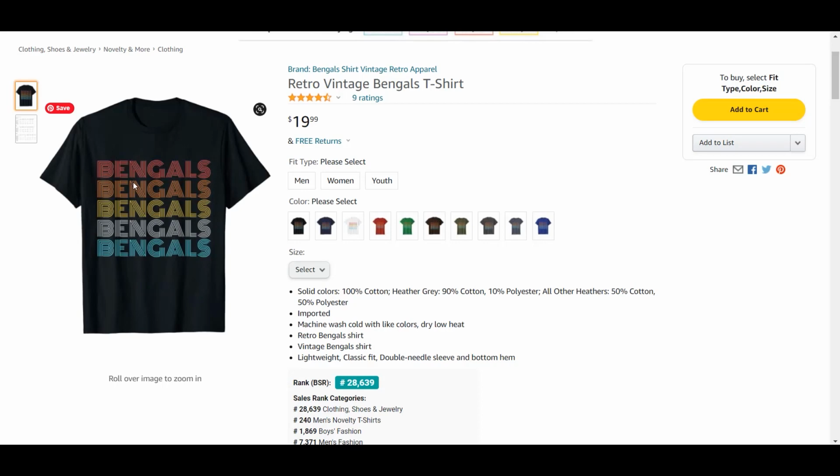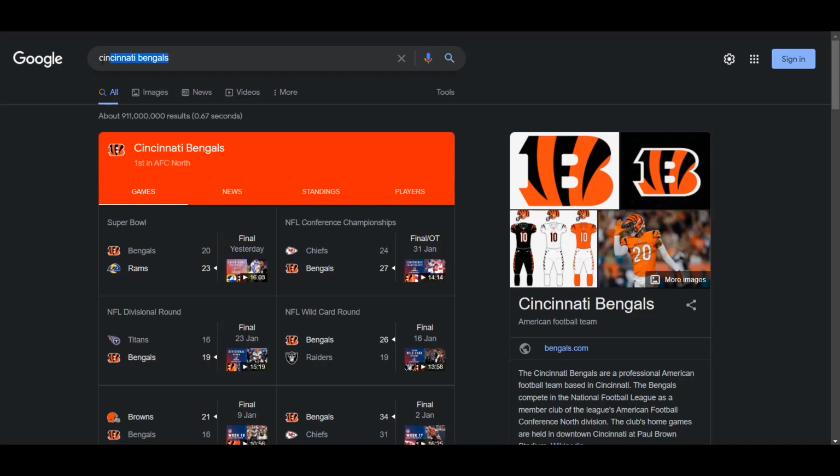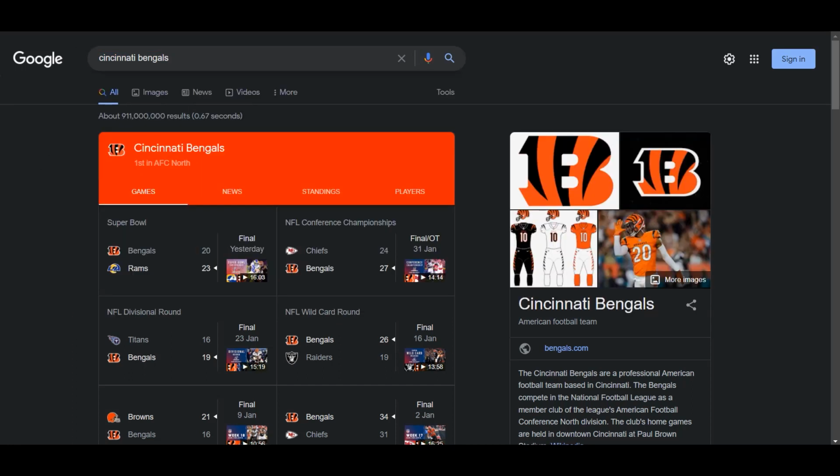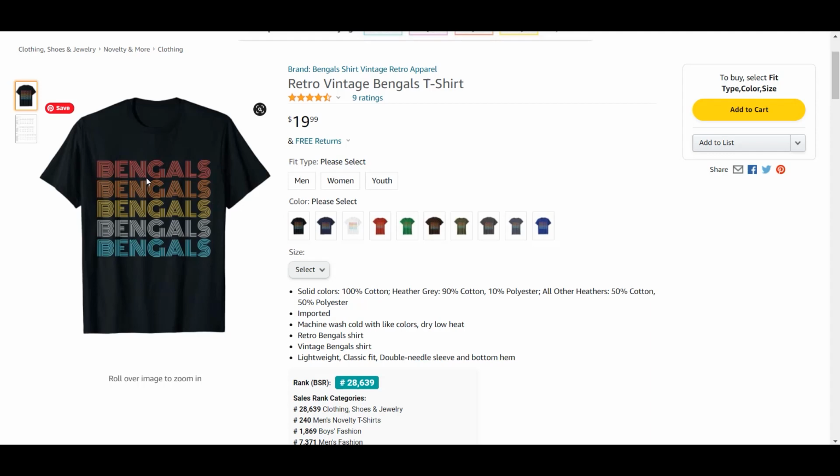And by the way, if you think about it logically, if you are referencing something related to Bangladesh, maybe Bengali people, or simply you type Bengal or Bangladesh, and you put that word into this kind of typography, it is not going to sell well because it is not referencing the team or the sports fans. But if you put the word Bengals, which is clearly a word from this team Cincinnati Bengals, then it is obviously a big problem. But still it is available on Amazon, and I'll come to that later.